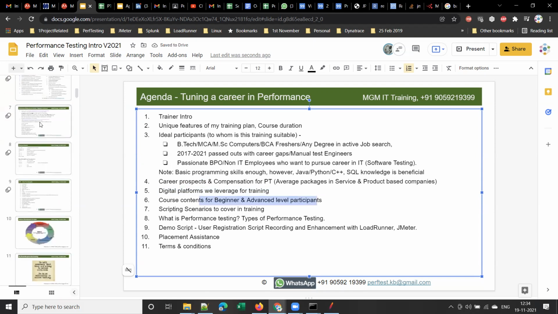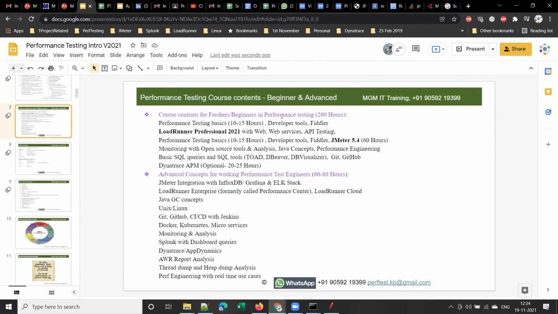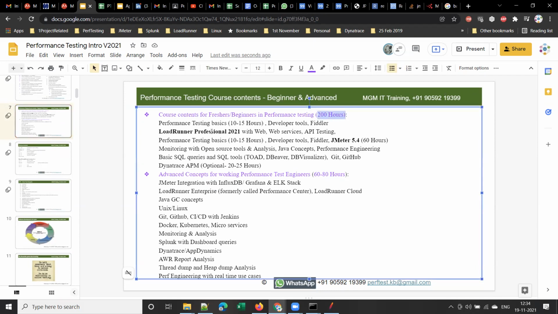Let me quickly show you that. Right, so these are the course contents for beginners or freshers in performance testing. It will be 200 hours training, wherein I will be covering performance testing basics for the first 10 to 15 hours. And I'll be covering developer tools, Fiddler, LoadRunner Professional 2021 with web services and API testing. And for those who join only for JMeter, I will be covering performance testing basics, developer tools, Fiddler, JMeter 5.4. This will come around 60 plus hours, for those who join only for JMeter, right?